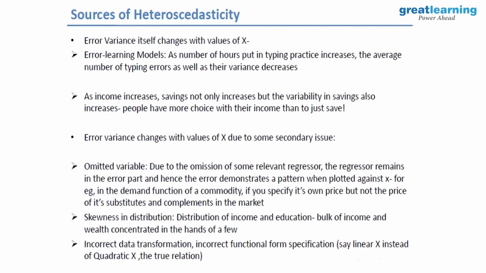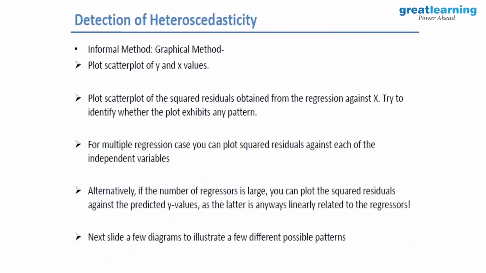The reason for that can be some omitted variable that you have not considered. Skewness in distribution and incorrect data transformation. So you might have used some incorrect data transformation, maybe linear X instead of quadratic X.